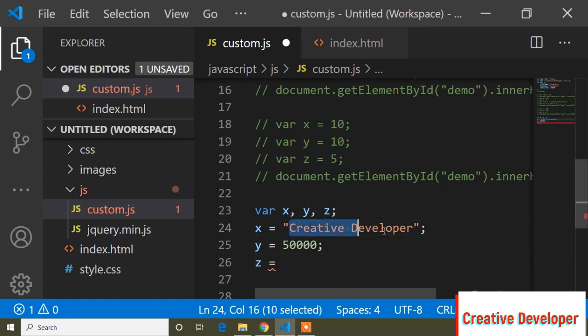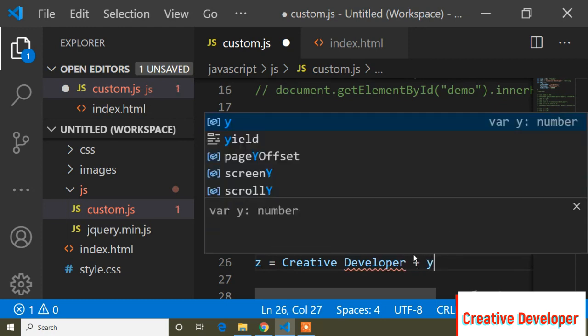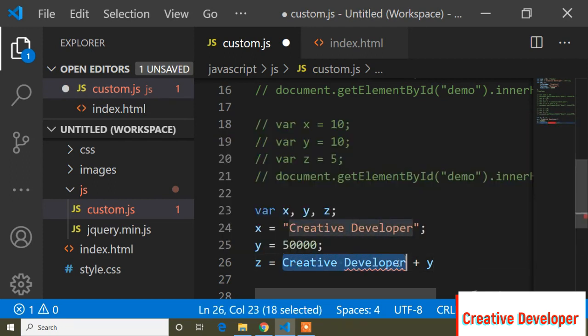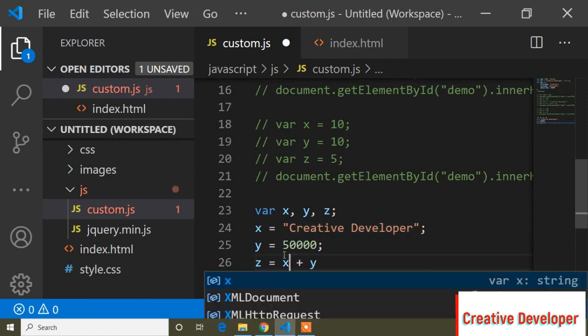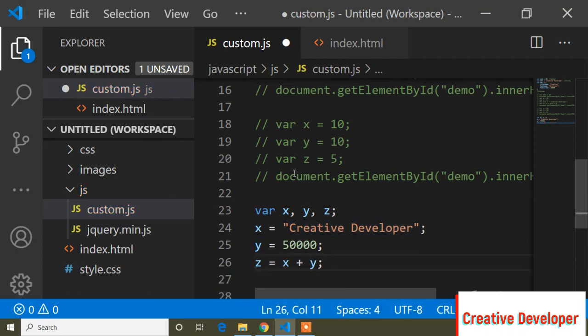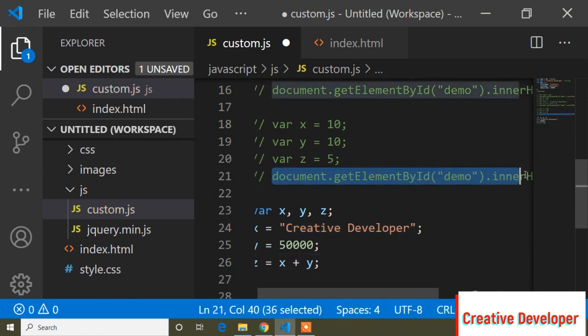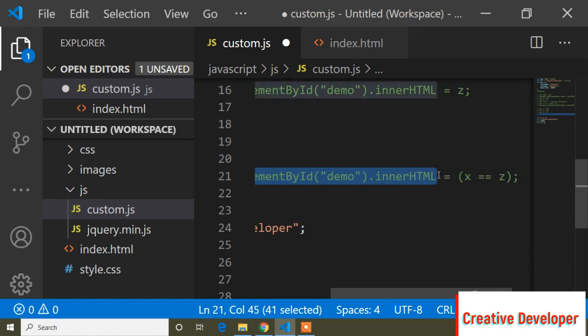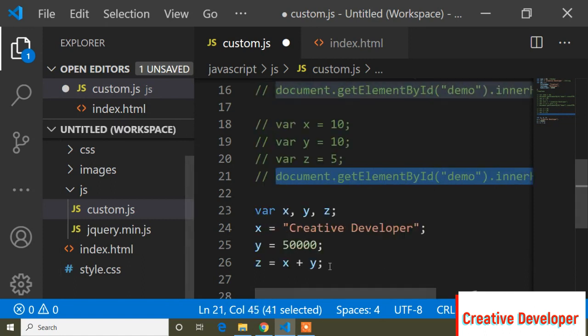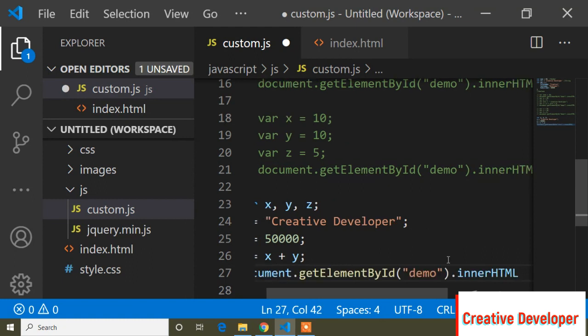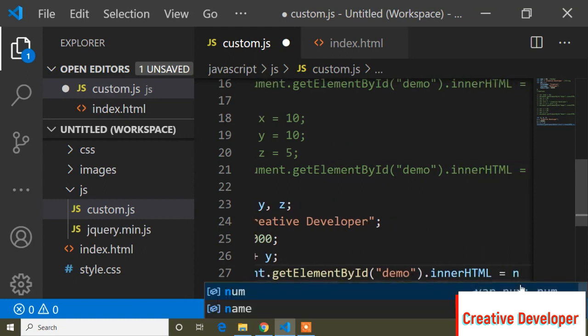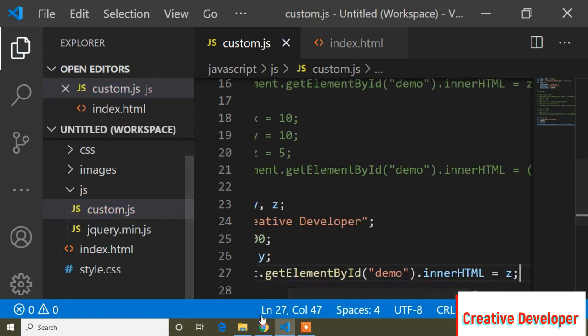So this plus y, not this, x plus y. And now if I want to print this, I will copy that, and now here jet. So let's see.